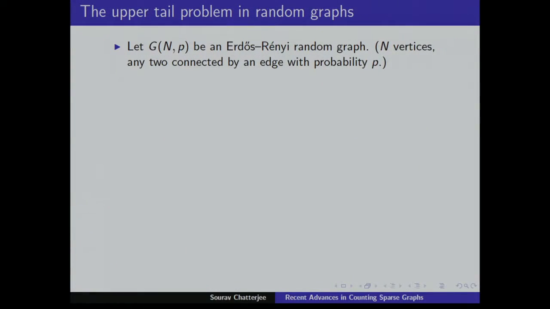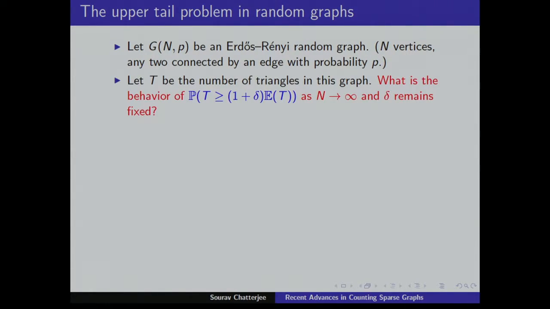So let's start with an Erdős–Rényi random graph. N vertices, any two are connected by an edge with probability p. And there's a reason I'm using capital N, because I'll have little n for something else. And you consider this question: suppose T is the number of triangles in this graph, and what is the behavior of this tail probability, that the number of triangles is some fraction delta bigger than the expected number of triangles as n goes to infinity, and this delta remains fixed. And p can go to 0 or not go to 0. We'll see.